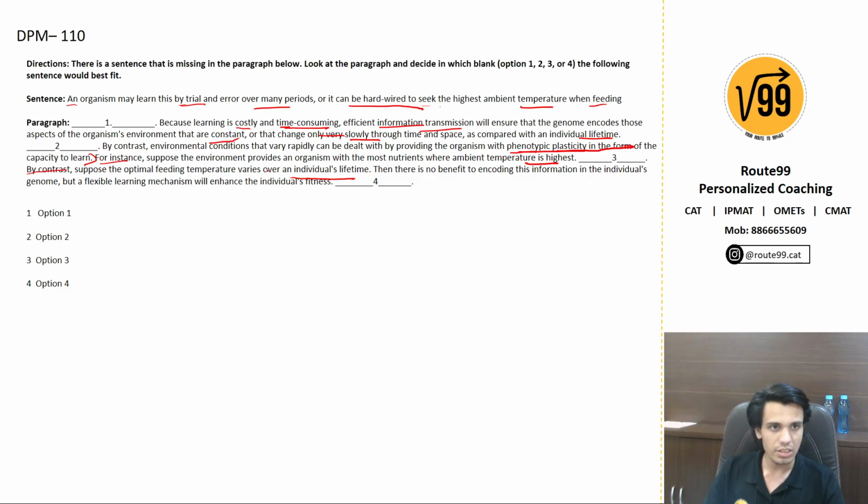So if you see here, this is partial. Suppose the environment provides an organism with most nutrients where ambient temperature is highest. So this could be either learned by trial and error over many periods of time, or it can be hardwired. Two things: hardwired, meaning constant things are put in the genome, or it can be learned over many periods of time to seek the highest ambient temperature when feeding. By contrast, suppose optimal feeding temperature varies over an individual's lifetime, then there is no benefit of encoding this information. So this fits perfectly here. Hence 3 is my correct option.